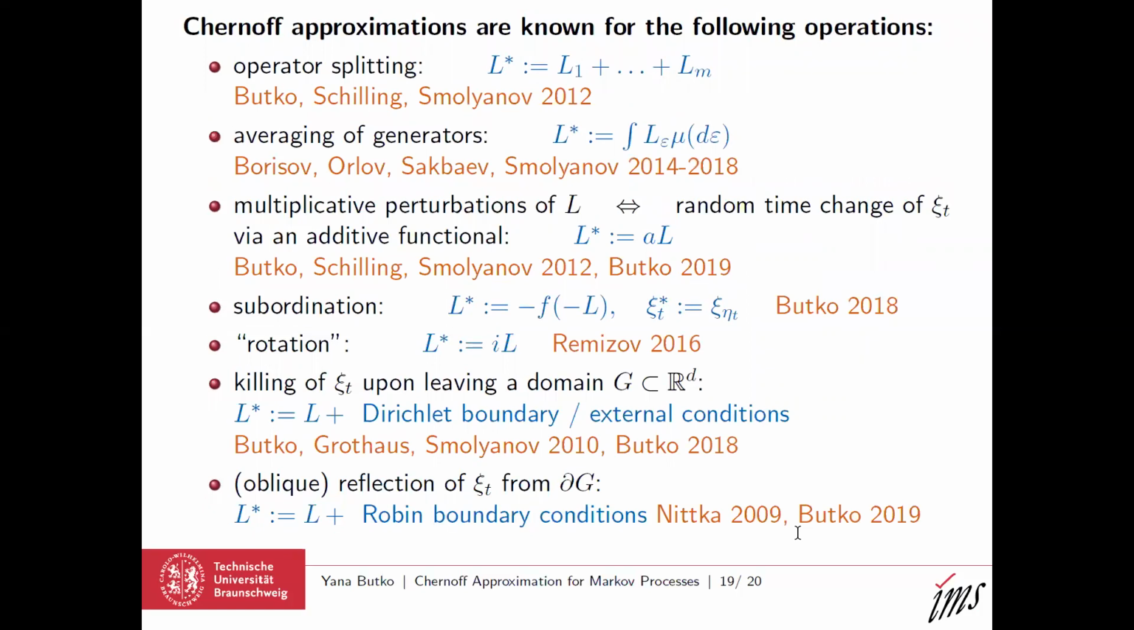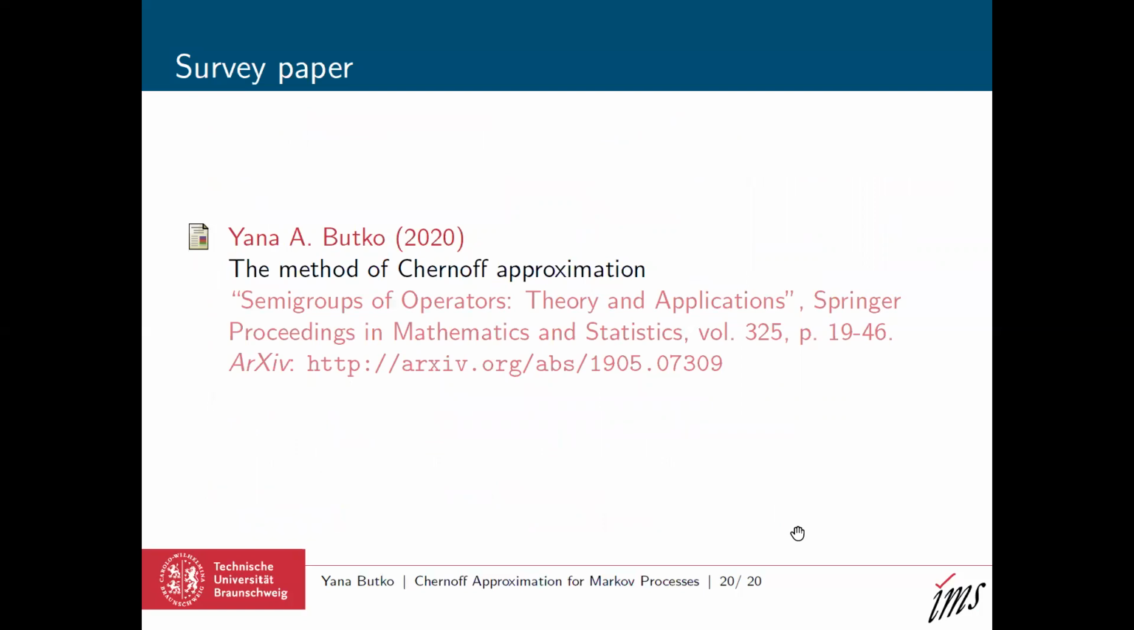Here are some names related to the results. And you can find all the details about all these operations and all references in my survey paper, which I have already mentioned. And the last thing which I would like to say is that on one hand, it is very nice to have Chernoff approximations for semigroups generated by Markov processes. On the other hand, operator semigroups are also building blocks for solutions of more advanced equations, like time fractional evolution equations or stochastic partial differential equations.